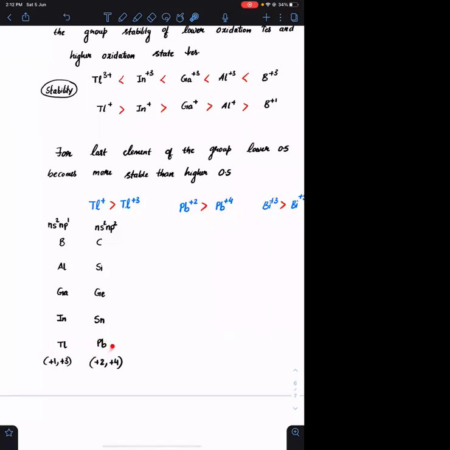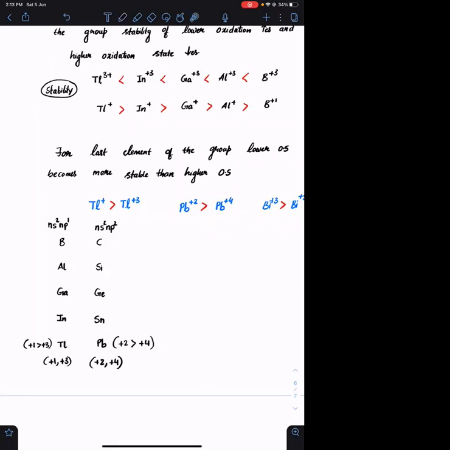And for the last element of the group, इसका lower oxidation state is more stable than higher oxidation state. मतलब thallium का +1 जो है, it is more stable than +3. Lead का +2 is more stable than +4.